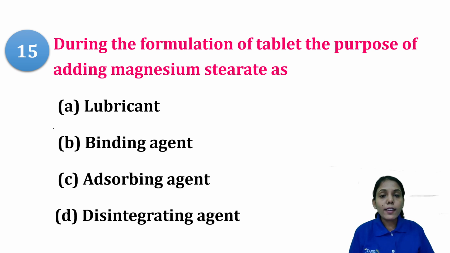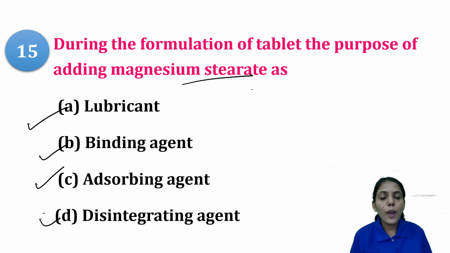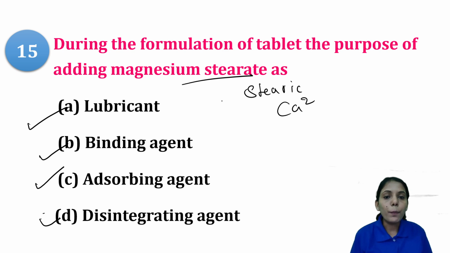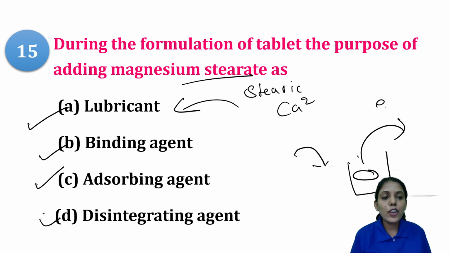Okay, so let's see what are the examples. A is lubricant, B is binding agent, C is adsorbing agent, and D is disintegrating agent. So magnesium stearate, then you have stearic acid or calcium stearate, they act as your lubricant. That means they will reduce the friction between the die wall and the tablet. So they will facilitate the ejection of the tablet from the die wall. So that is nothing but your lubricant.